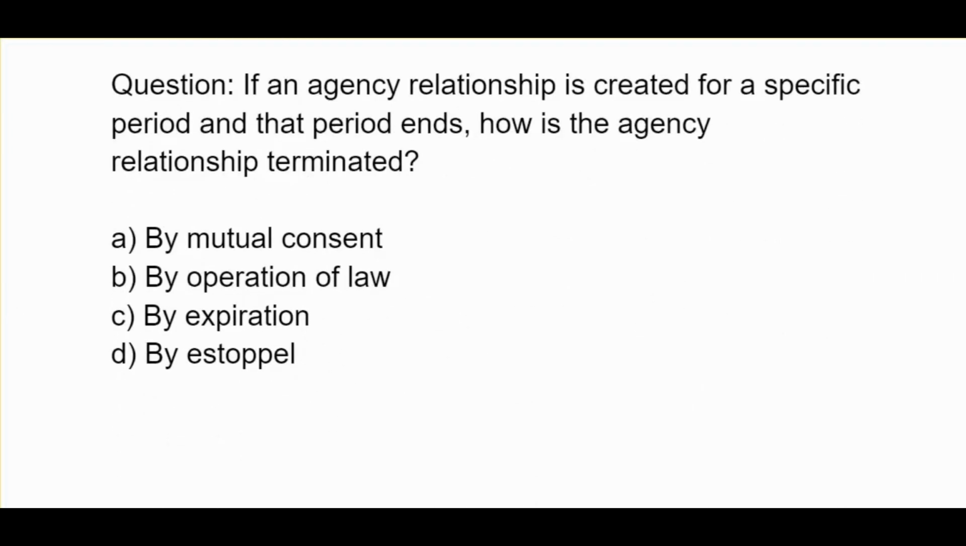If an agency relationship is created for a specific period and that period ends, how is the agency relationship terminated? A, by mutual consent. B, by operation of law. C, by expiration. D, by estoppel.